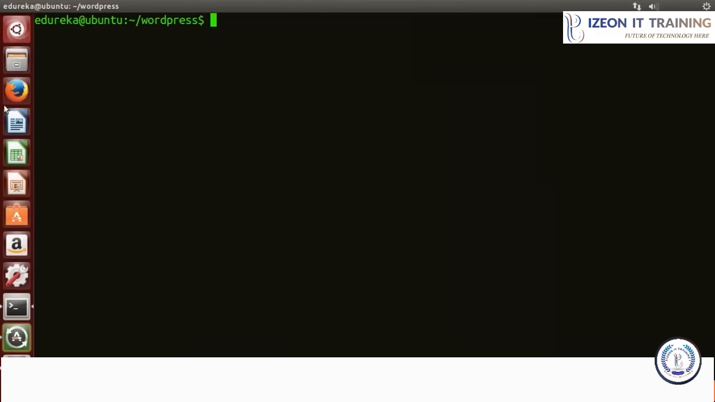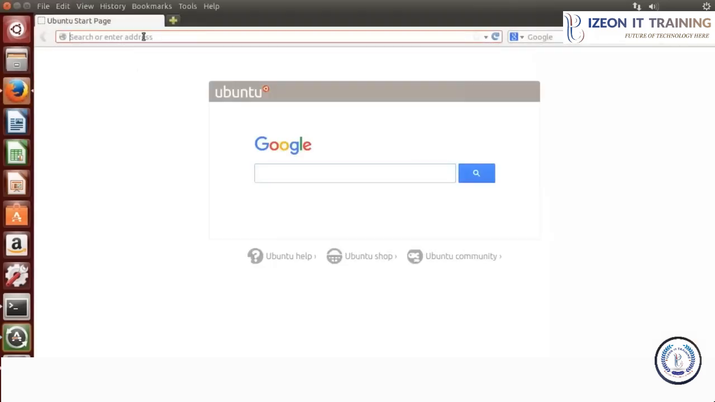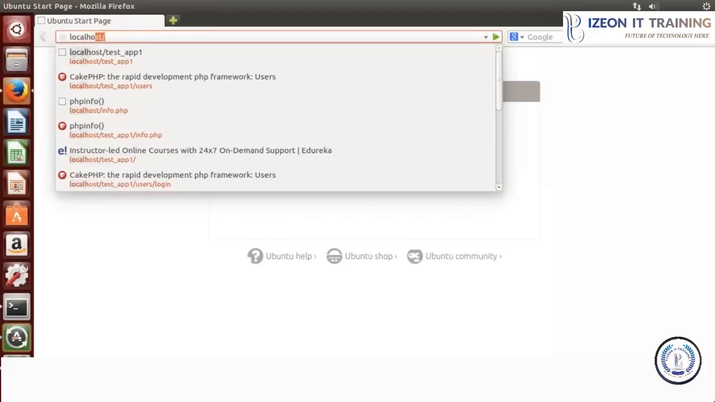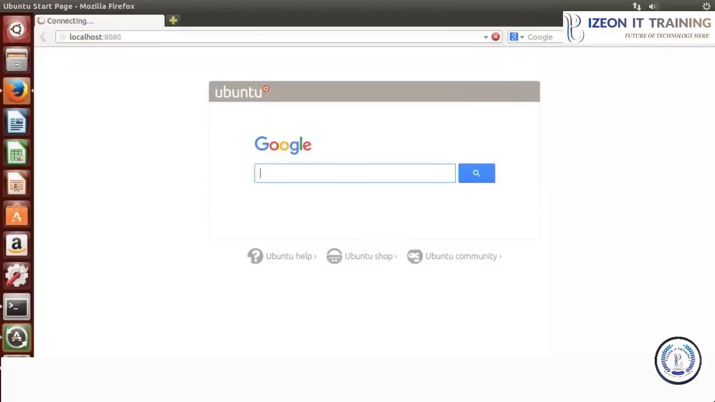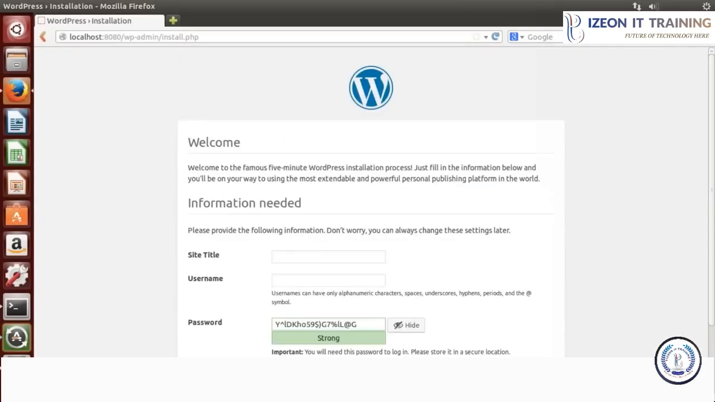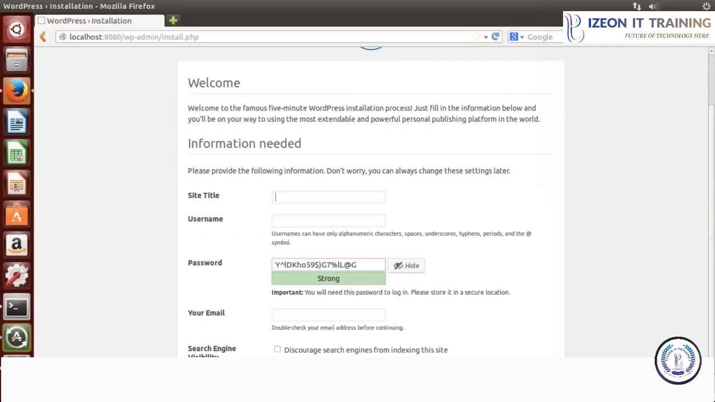Now what I'll do, I'll open my browser and over here I'll type the IP address of my machine or I can type the host name as well. Host name of my machine is localhost. So I'll type localhost and port 8080 that I've given for WordPress. So it will direct you to a WordPress installation page. Over here you need to fill this particular form which is asking you for site title. I'll give it as edureka. Username also I'll give as edureka.